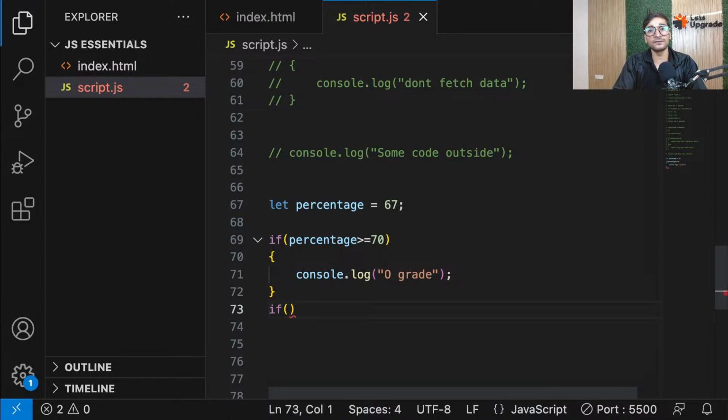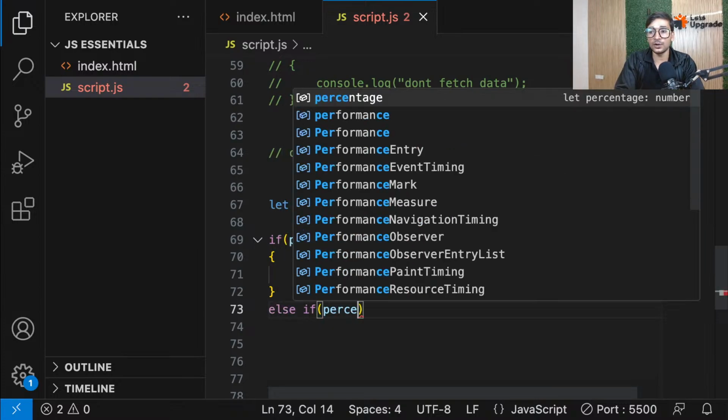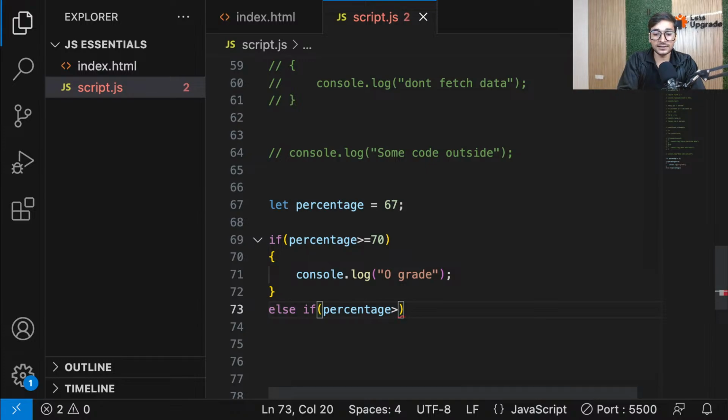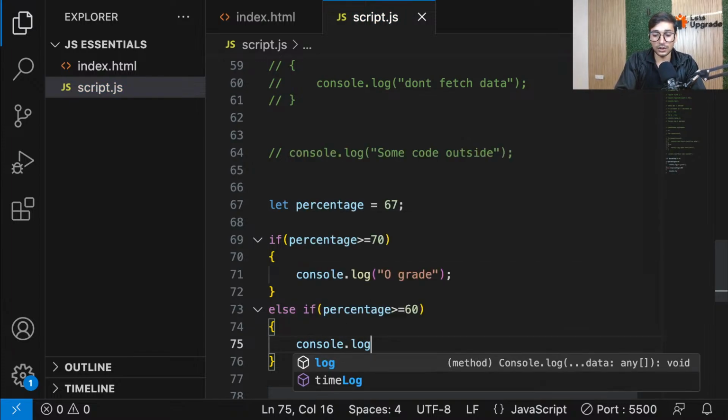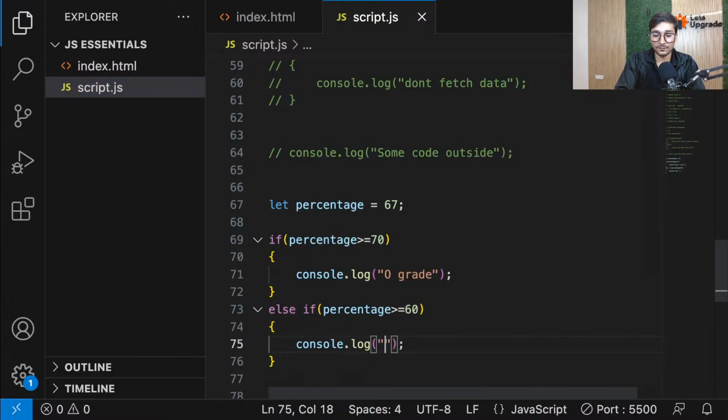But that's why, guys, if you know that you have multiple conditions and they belong to a single statement and only one of them is going to be correct, always go for else if. And now here I can just go and put percentage greater than or equal to 60. So it should be console.log, A grade, something like that.